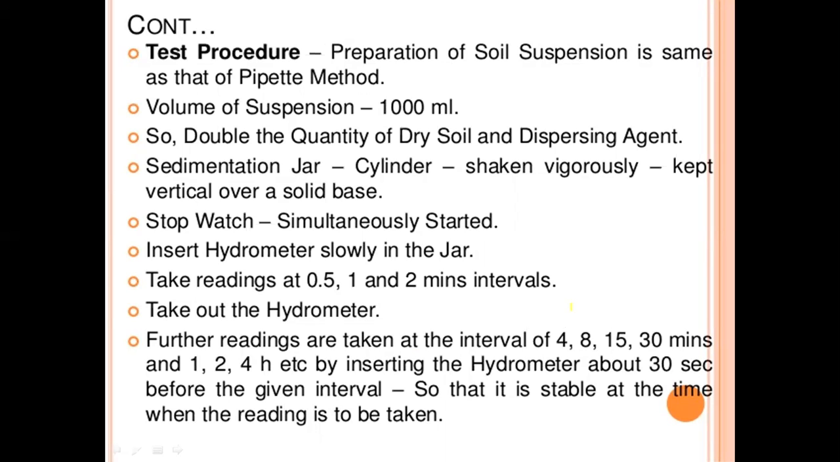The sedimentation jar cylinder is shaken vigorously and kept vertical over the soil base. The stopwatch is simultaneously started. Insert the hydrometer slowly in the jar. Take readings at 0.5, 1 and 2 minute intervals. Take out the hydrometer. Further readings are taken at intervals of 4, 8, 15, 30 minutes and 1 to 4 hours, etc., by inserting the hydrometer about 30 seconds before the given interval so that it is stable at the time when the reading is to be taken.